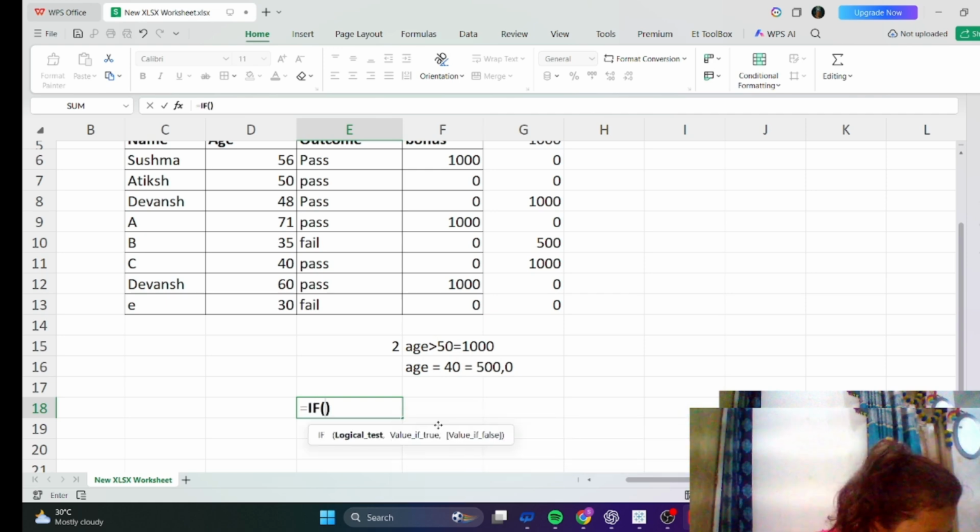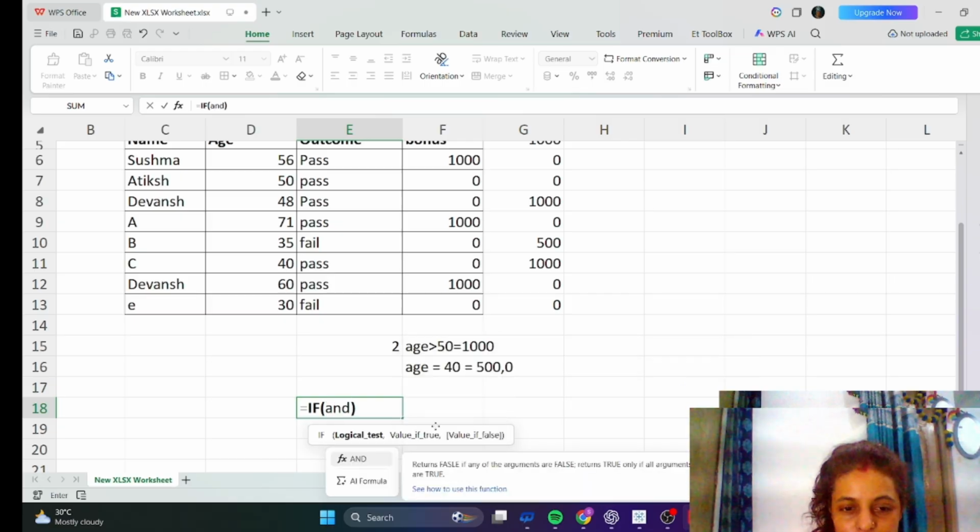With if and, whenever we apply the and function, it means when we add two conditions, when we add two sentences, then we use and, as we have studied earlier that we use and to add two sentences.